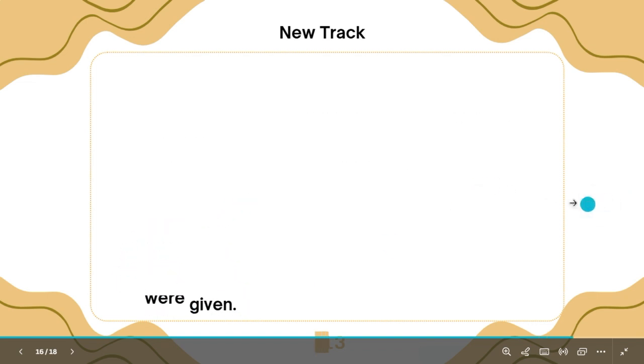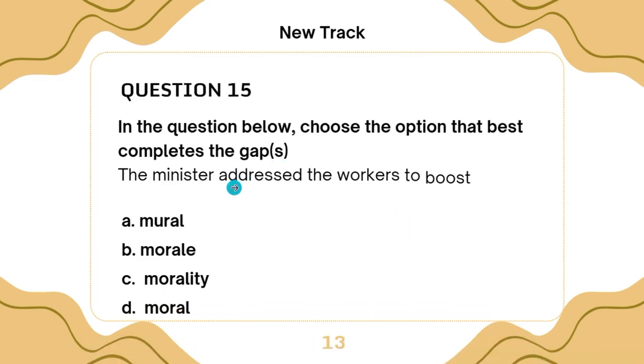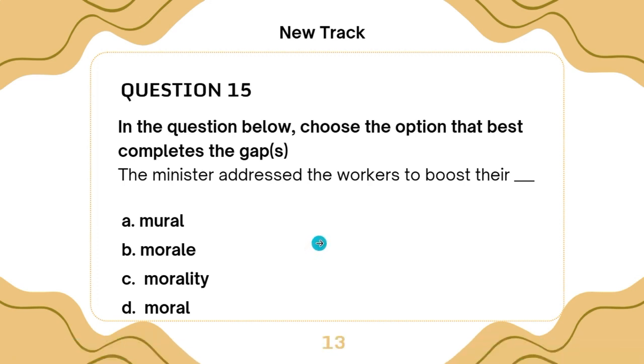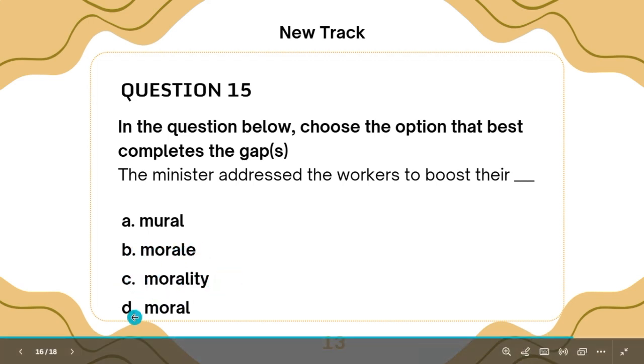Now let's go to the next and final question. Question number 15. In the question below, choose the option that best completes the gap. The minister addressed the workers to boost their what? This is going to test your ability to understand the meaning of words. Is it moral? Is it morality? These two are similar words. They have similar pronunciation, moral and morale, but they have different meanings.